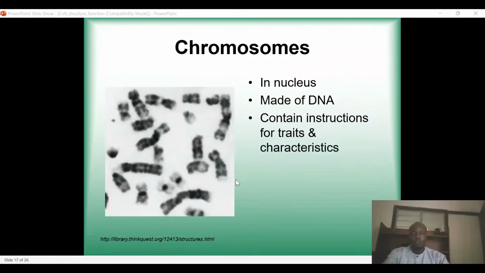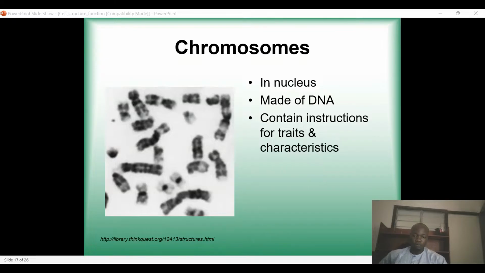So the chromosomes is what packages the DNA. First we have a cell. Inside the cell we have a nucleus, and inside the nucleus we have a chromosome. And inside a chromosome we have the histone and non-histone protein. The histone protein is what tightly packs the DNA, wraps it, coils it and supercoils it, and then fits it into the nucleus.